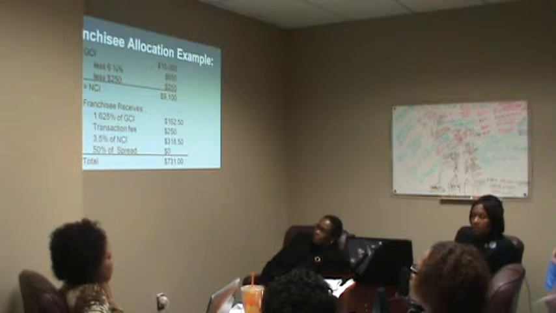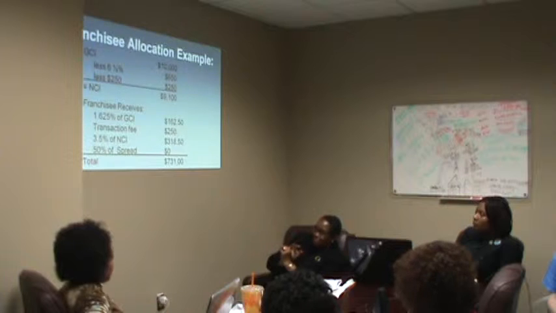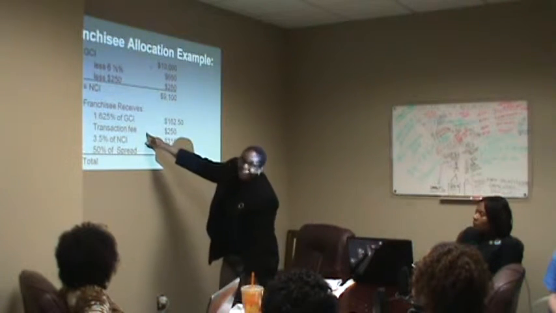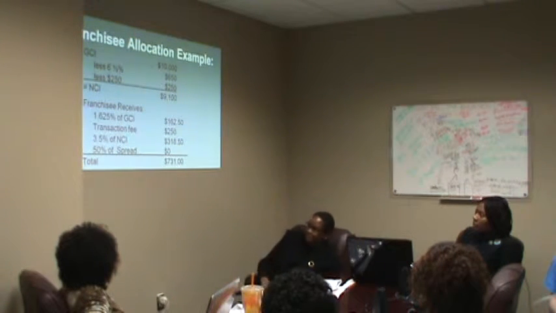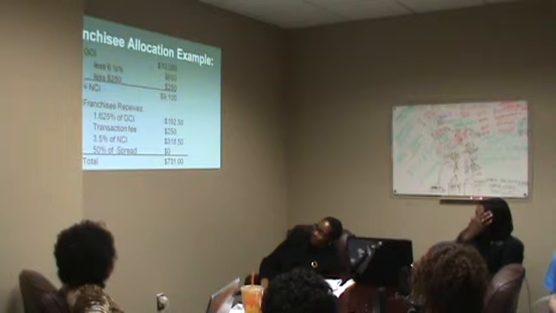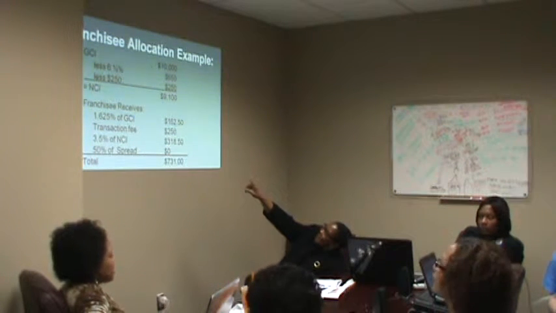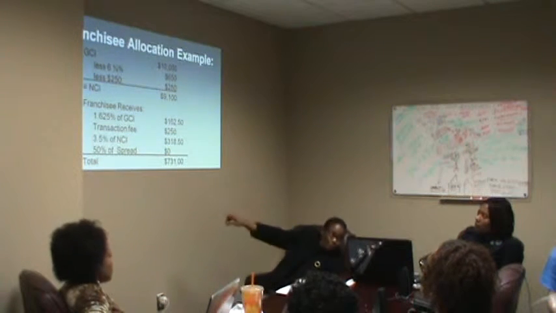What size deal was that? The 250 is actually the broker's admin fee, and this transaction fee is actually a part of the real estate transaction. I don't think so. Look at the top of the house where it says GCI, right?